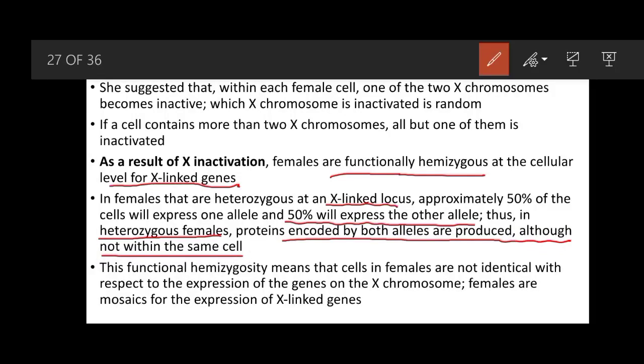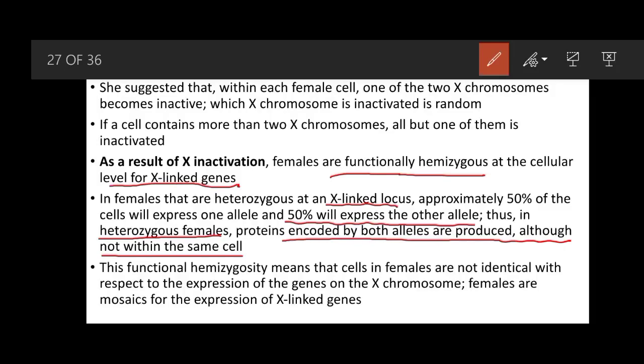So heterozygous females have two types of cells because X chromosome inactivation is random. In some cells, one X chromosome is inactivated, and in other cells, the other X chromosome is inactivated. If females are homozygous, in all cells they will be expressing the same allele. If they are heterozygous, they will be expressing both alleles but in different cells. In the same cell, only one allele is expressed.